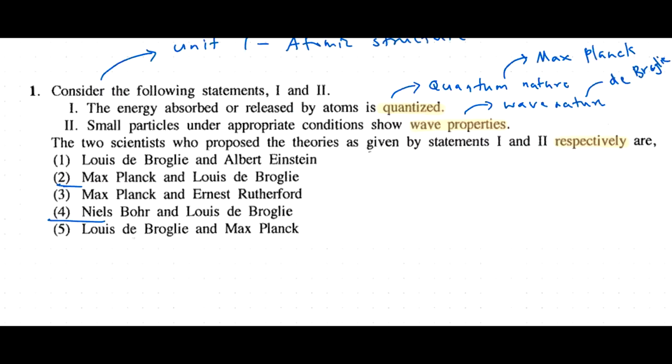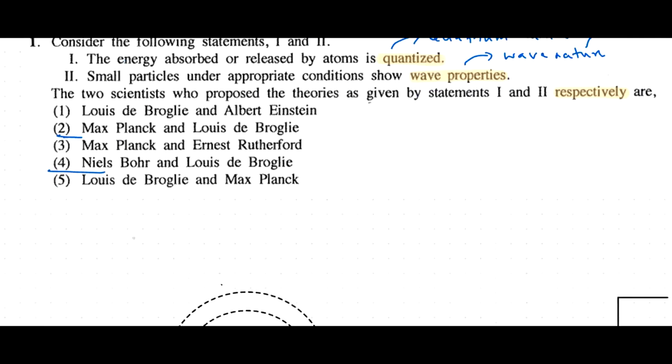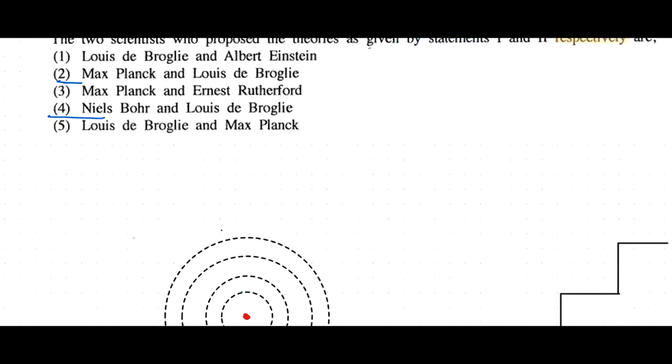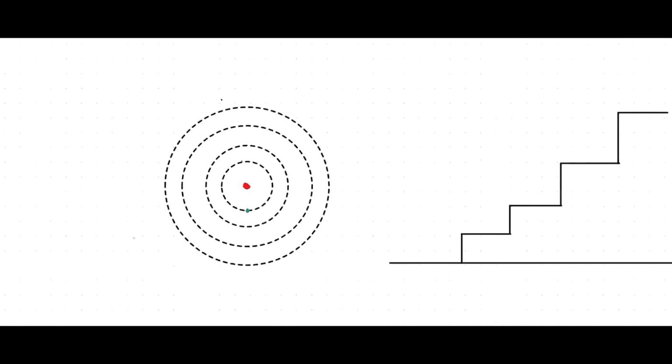So now let's see the theory behind this question. This is how we have imagined an atom, right? There is a nucleus at the center, and the electrons are orbiting around the nucleus in electron shells, like the planets orbit around the sun at different levels.